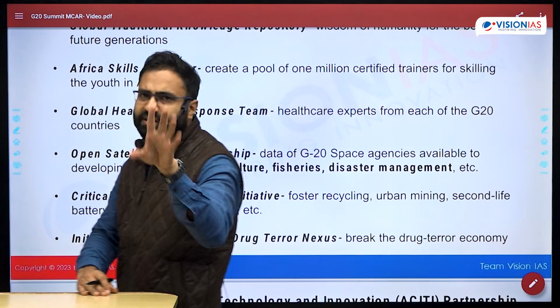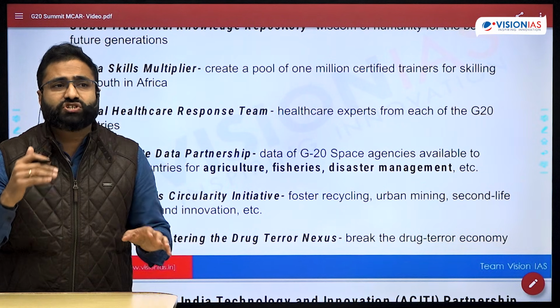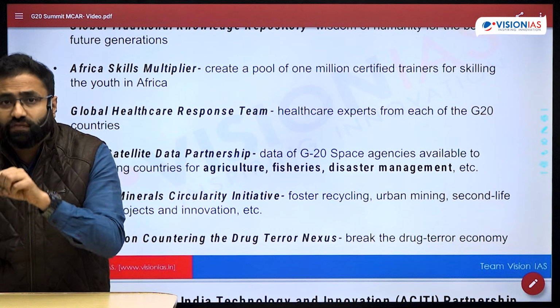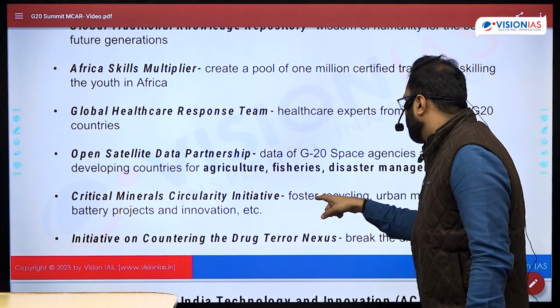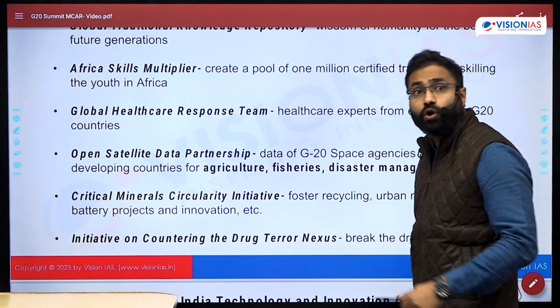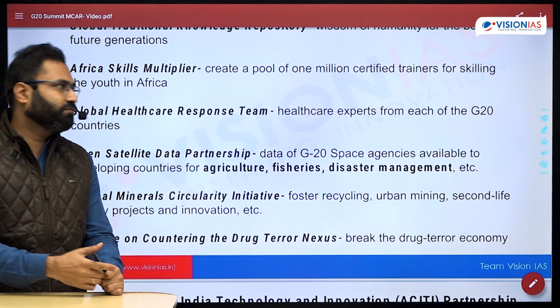Secondly, there are certain countries, for example, countries like China, which are preventing the access of those particular things to the rest of the world, creating a monopoly of these, that can also be reduced. So here the fostering of recycling, urban mining, second life battery projects, innovation, all these things can be ensured. Along with that, we can make the global governance comparatively smooth.